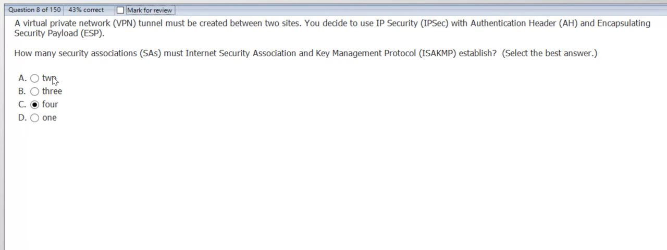A VPN tunnel must be created between two sites. You decide to use IPsec with authentication header and encapsulating security payload. How many security associations must ISAKMP establish? Is it 2, 3, 4, or 1? So usually, as we know, it is two-way, so it should establish 2 security associations if only IPsec is used with authentication header. But if there is ESP as well, then it should go for 4.